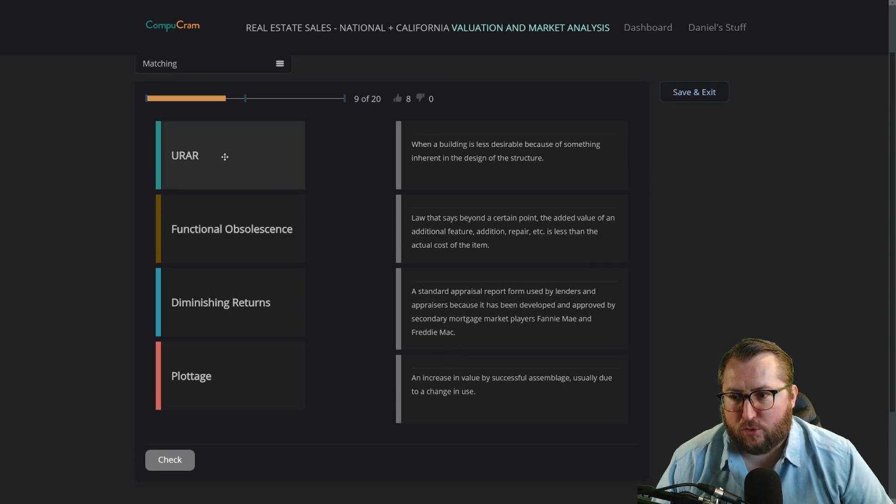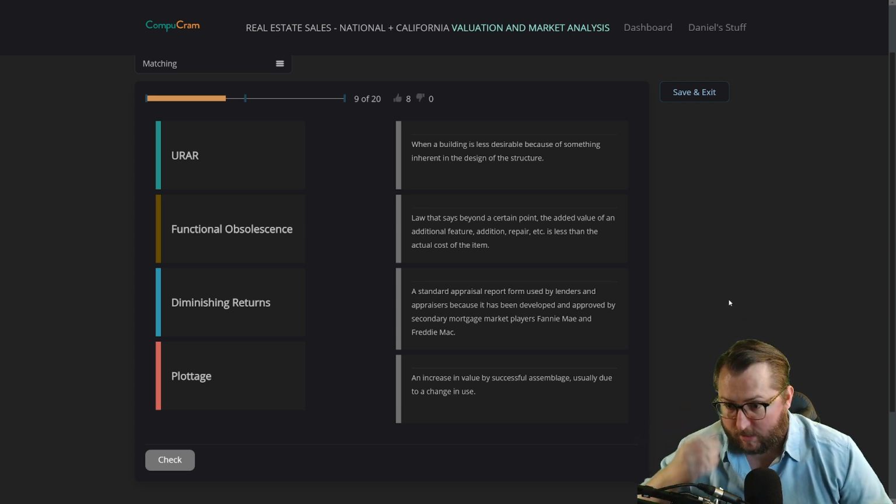All right, we have URAR, functional obsolescence, diminishing returns, and plottage. When a building is less desirable because of something inherent in the design of the structure. Law that says beyond a certain point, the added value of an additional feature, addition, repair, etc., is less than the actual cost of the item. A standard appraisal report form used by lenders and appraisers because it has been developed and approved by secondary mortgage market players Fannie Mae and Freddie Mac. An increase in value by successful assemblage, usually due to a change in use.